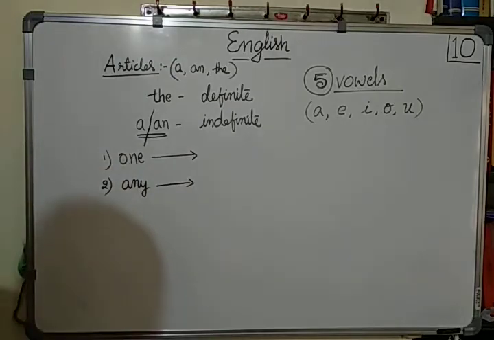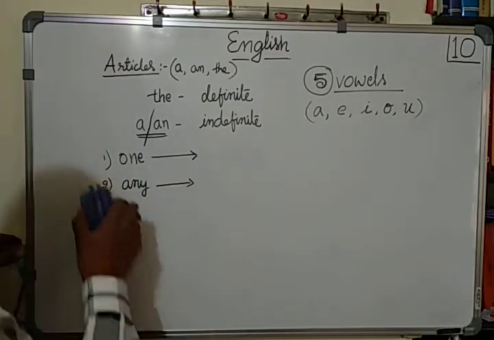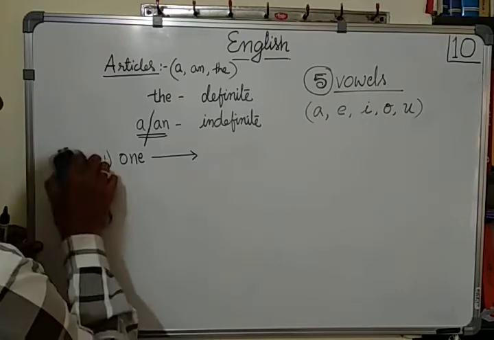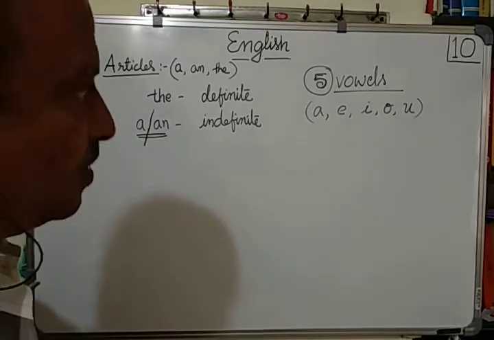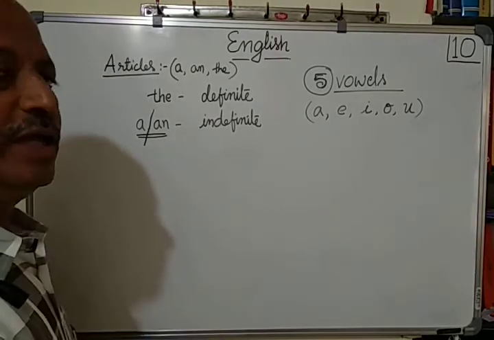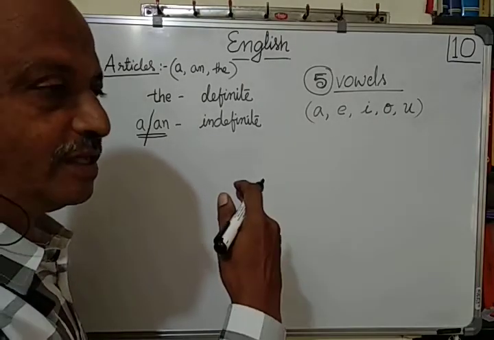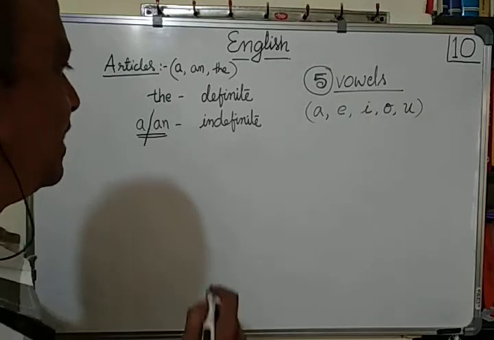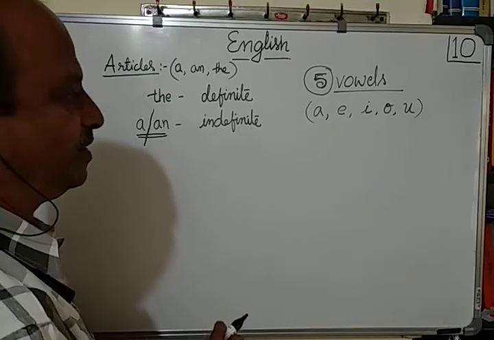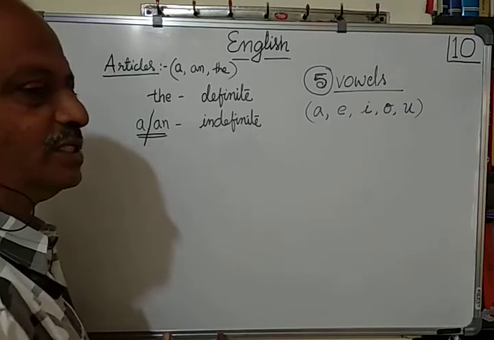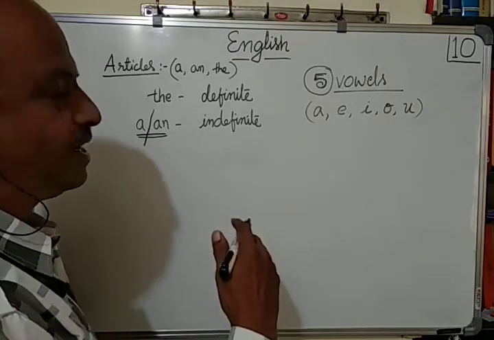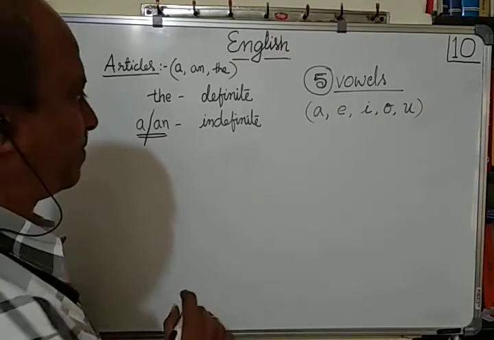Now, when we use articles, we should be careful about the word after the article. We should be careful in using the article, and we should watch which is the word immediately after the article.